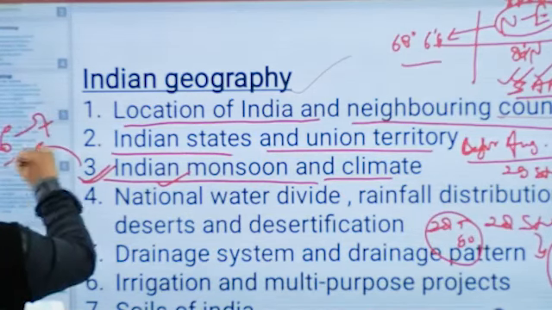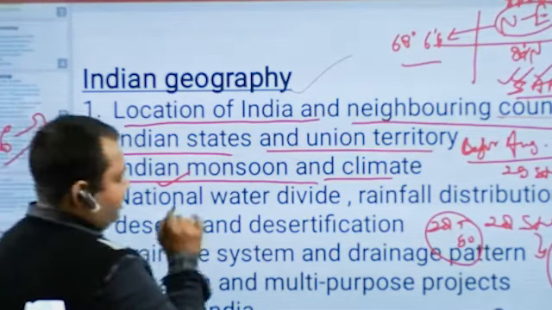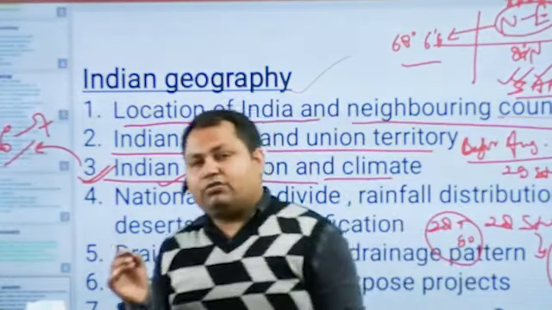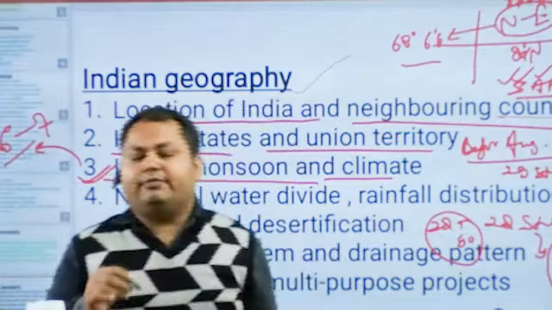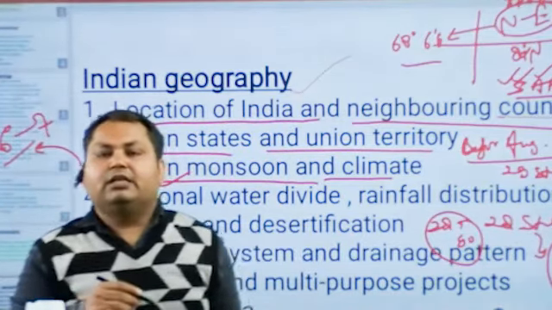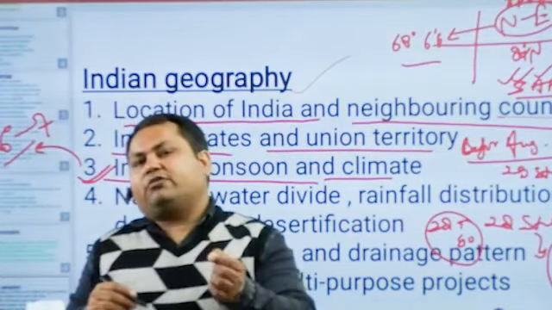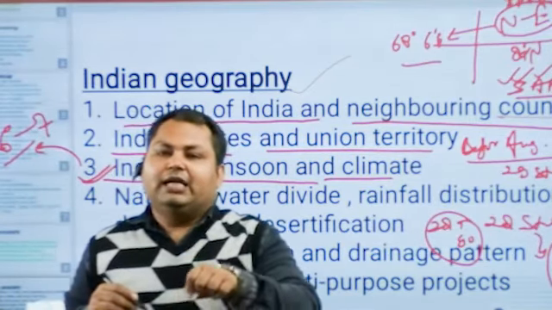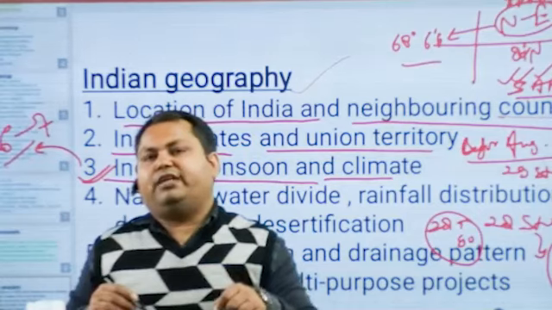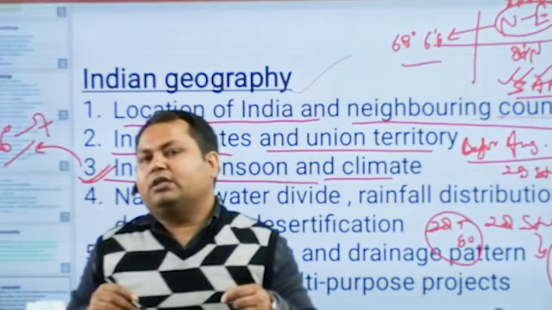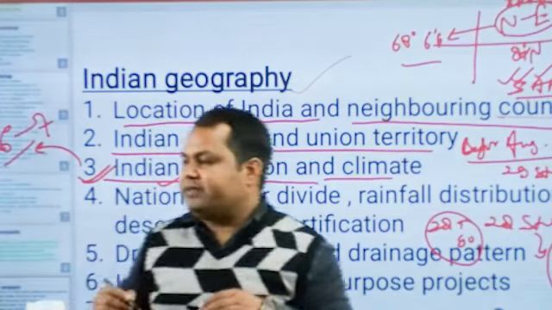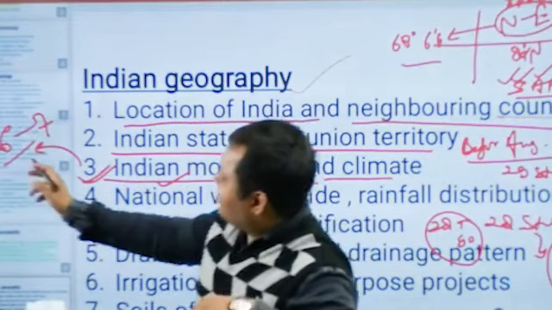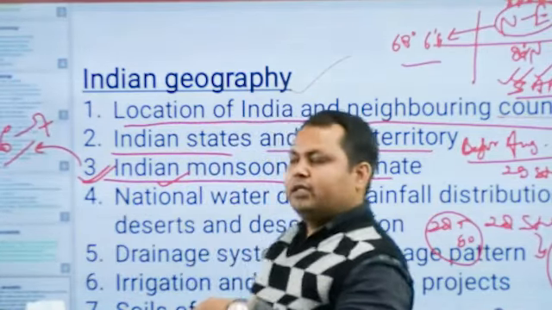It will take around 6 to 7 hours to complete all the concepts of the monsoon. There is the thermal concept of Indian monsoon, the dynamic concept of Indian monsoon, that is the ITCZ concept. Then the jet stream concept, the El Nino concept, the El Nino Southern Oscillation concept of Indian monsoon, and the retreat of Indian monsoon, right? These are the components of the Indian monsoon. That's why it takes around 6 to 7 hours to complete.